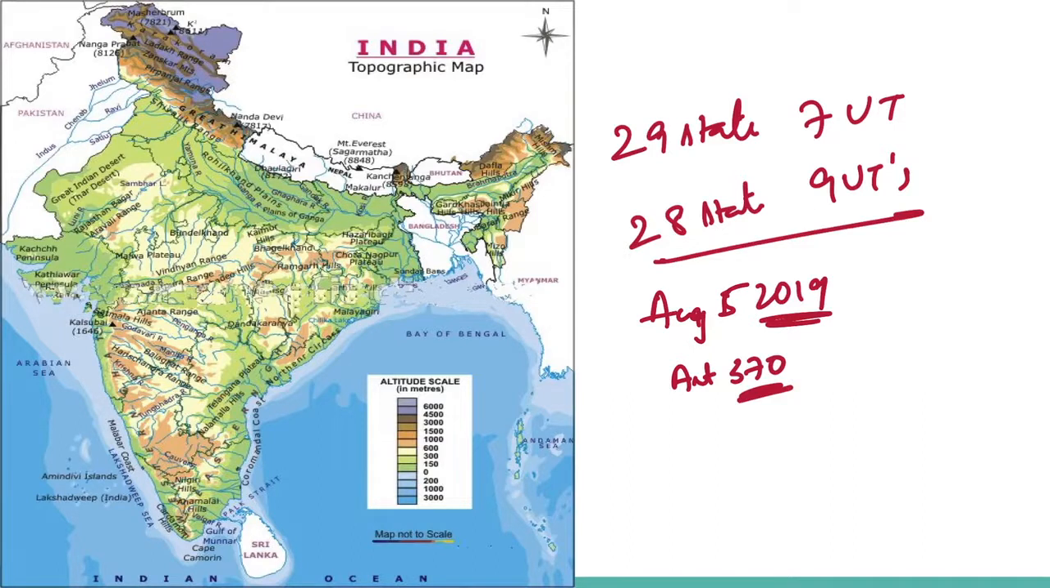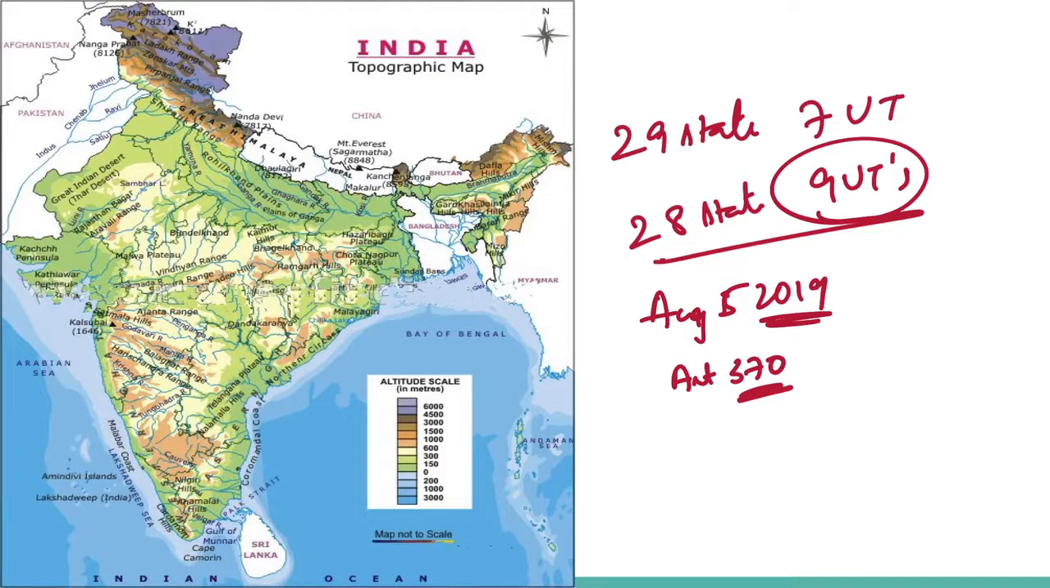So at present, there are totally 9 union territories. They are Andaman and Nicobar Islands, Chandigarh, Dadra and Nagar Haveli, Daman and Diu, National Capital Territory of Delhi, Jammu and Kashmir, Lakshadweep, Ladakh and Puducherry.